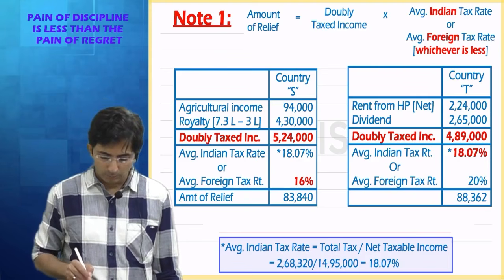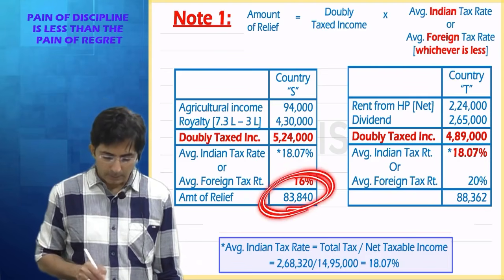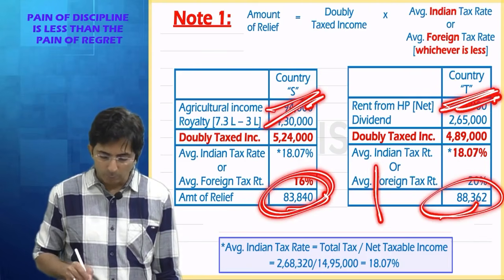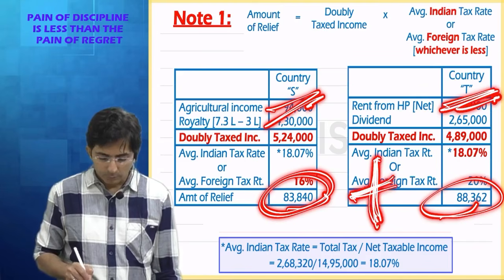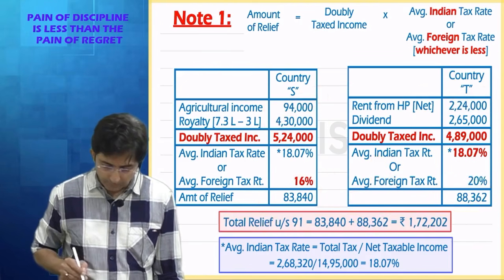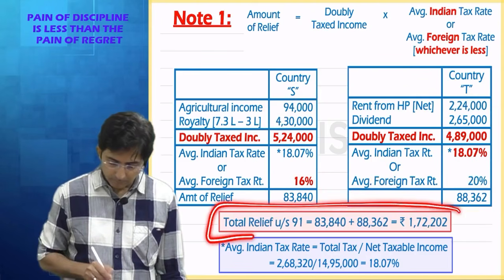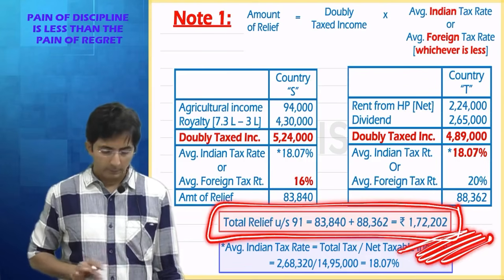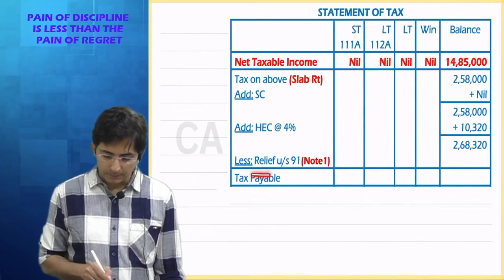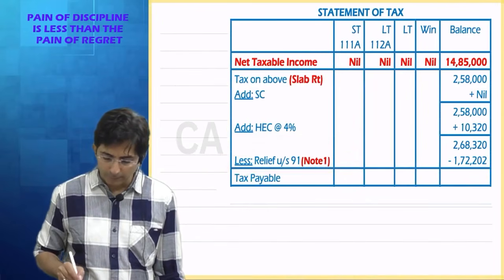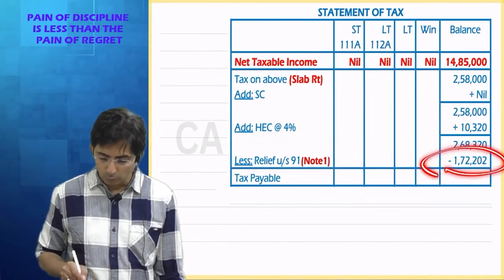Now what to do? This is the relief of country S. This is the relief for country T. So add both the reliefs. Add. So what is the total relief? They have shown the addition here. 172,202. This I will write in the main answer. What was the amount of relief? 172,202.